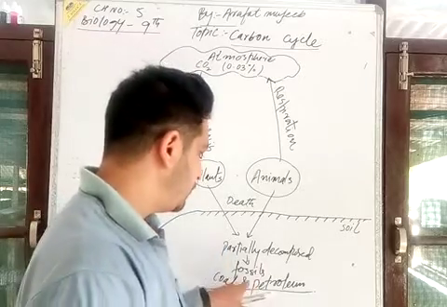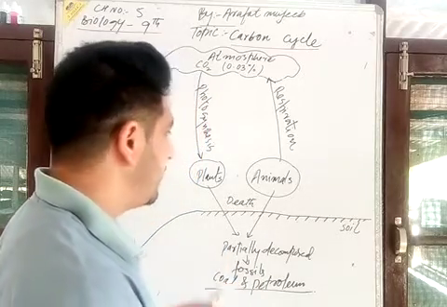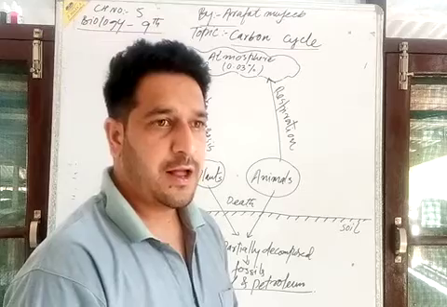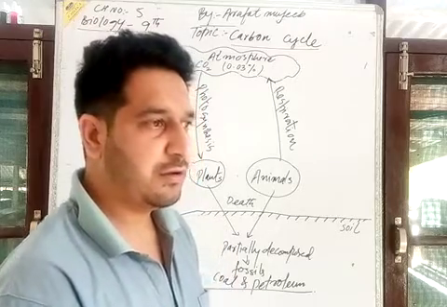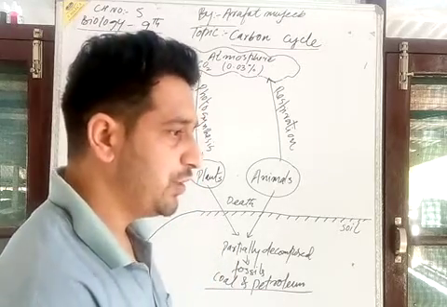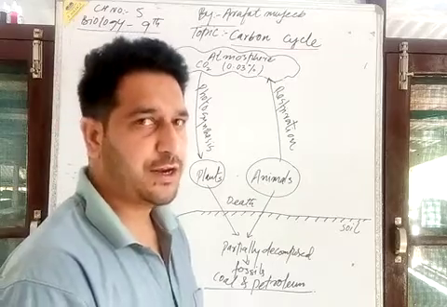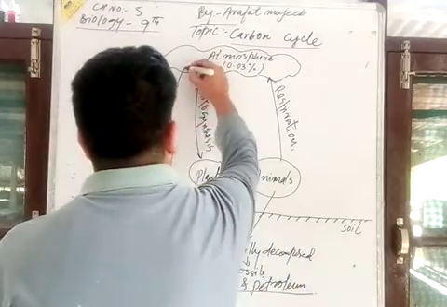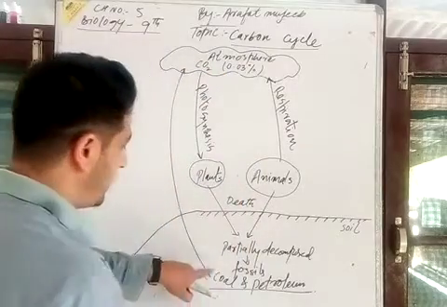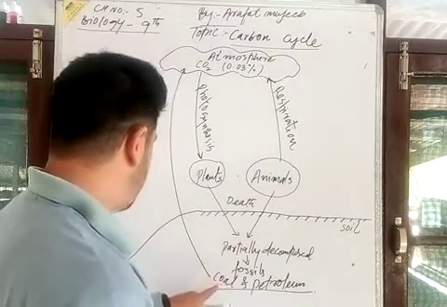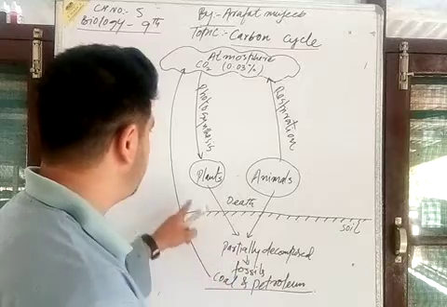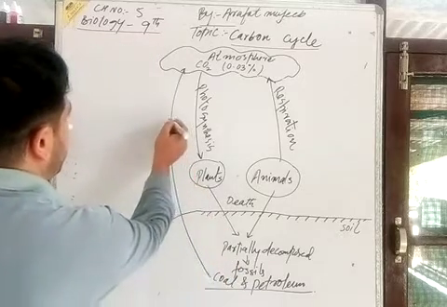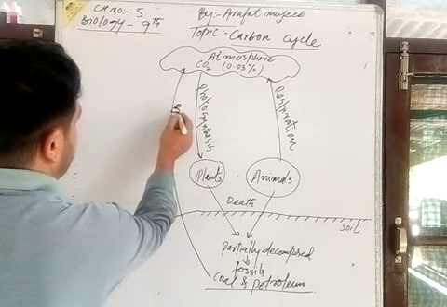When these fossil resources are burned in industries, factories and other manufacturing units as a source of heat and light energy, they release carbon dioxide.